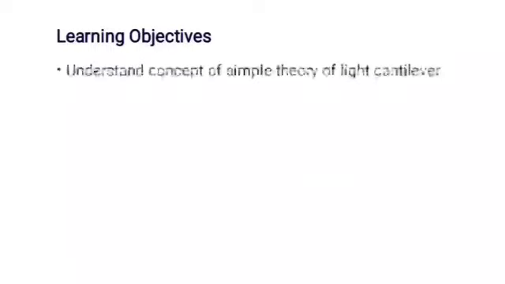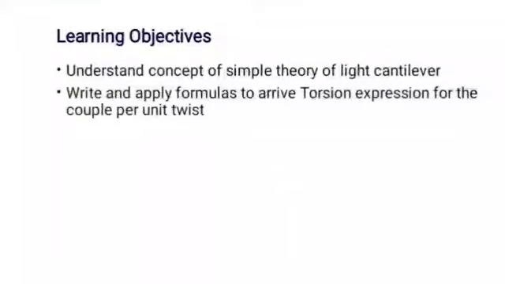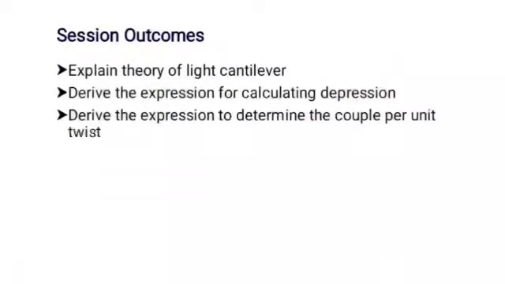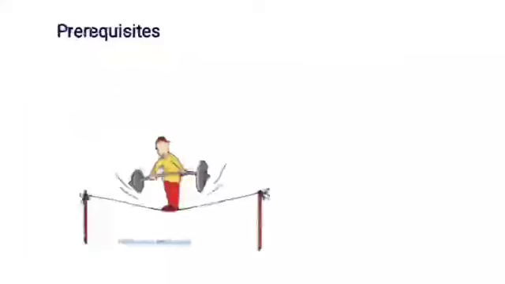Learning objectives: to understand the concept of simple theory of light cantilever, to write and apply the formula to arrive at the torsion expression for couple per unit twist. Session outcomes: explain theory of light cantilever, derive the expression for calculating depression, derive the expression to determine the couple per unit twist. Prerequisites: bending moment.